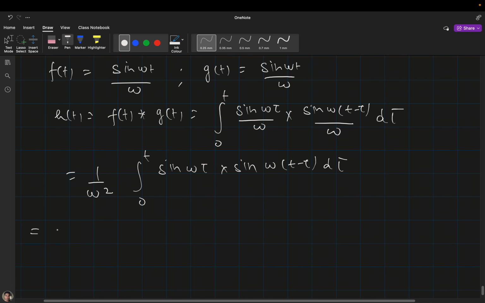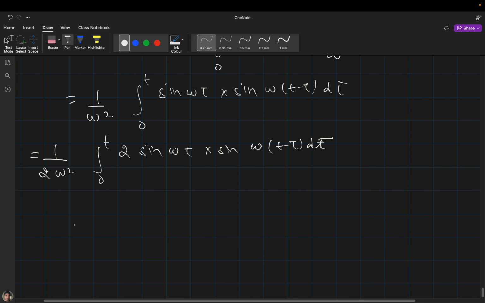Now you have to apply the trigonometric formula for sine A into sine B. We know that 2 sine A sine B will be cos(A minus B) minus cos(A plus B).